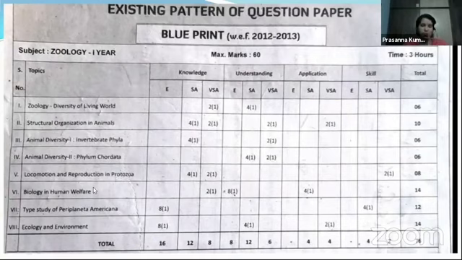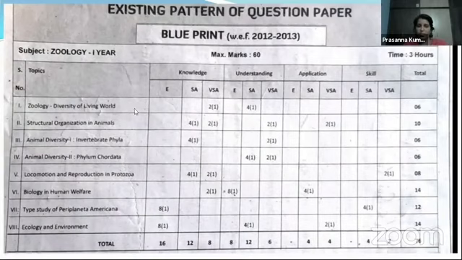And from the sixth unit, 15%. Biology and human welfare also holds much importance in the distribution of questions for MSET purpose. So diversity 1 takes 11% of questions, whereas biology and human welfare, the sixth unit, stands at 15% of questions. And then from Periplaneta americana, you're going to get only 3%, whereas from ecology and environment, a total of 8% of questions you are going to get for your MSET.